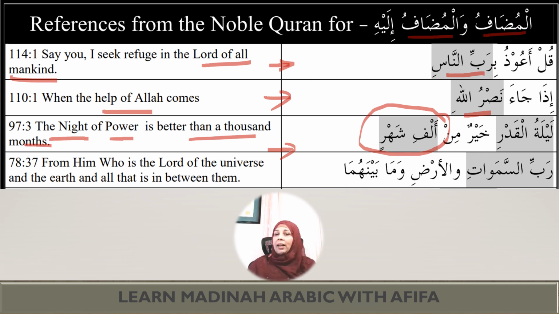Alf is 1,000 and shahrin is months. Notice here because it's preceded by min, the mudaf is majroor, that's why it is alfi. And shahrin is mudaf ilayhi and that's why it is majroor.